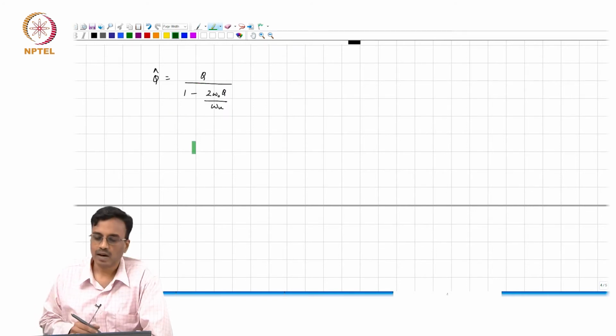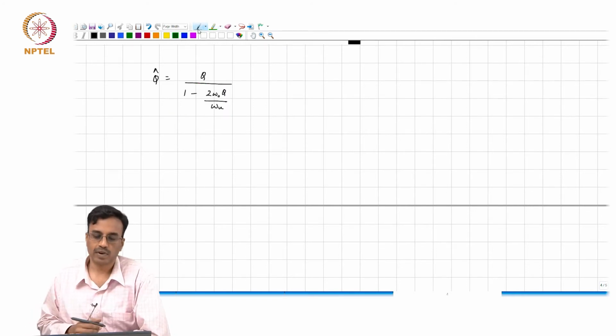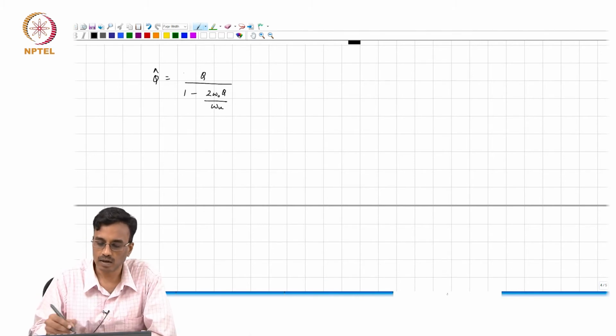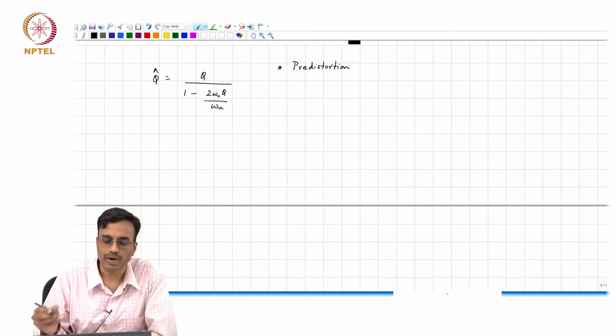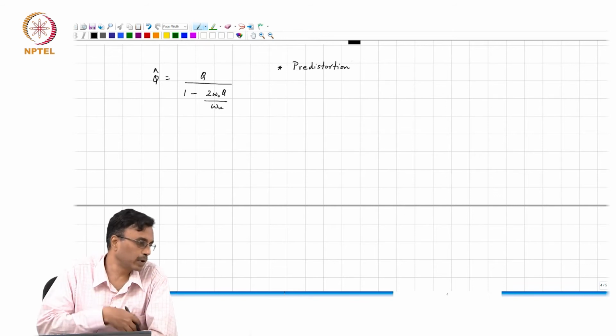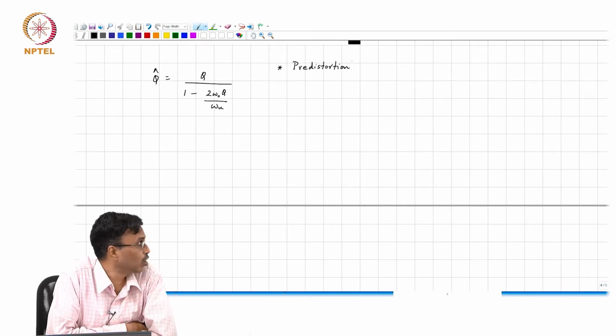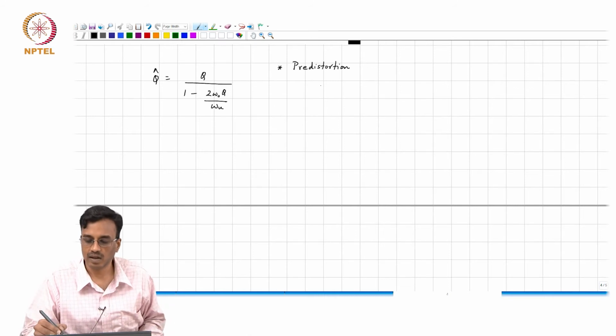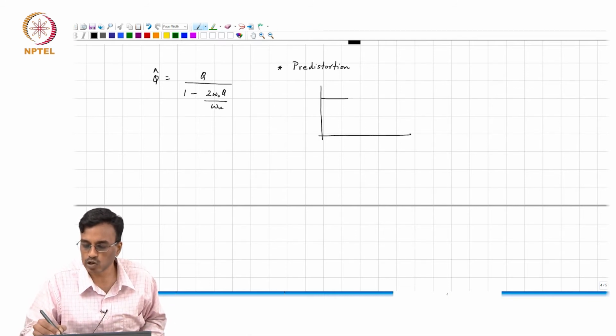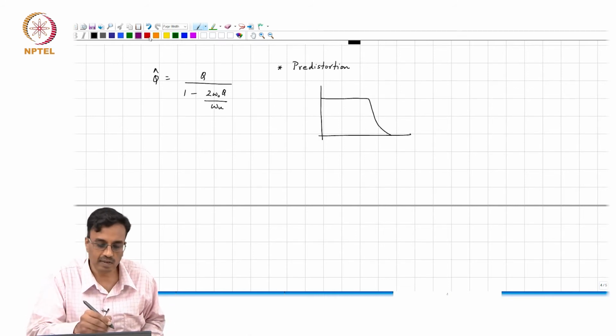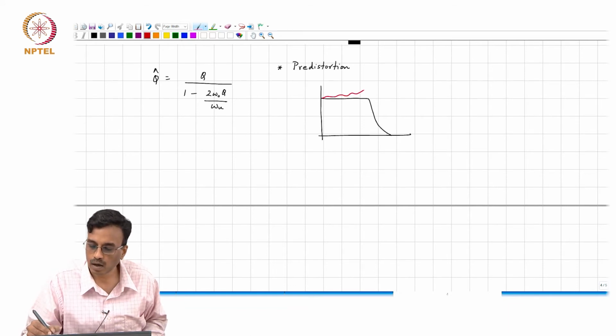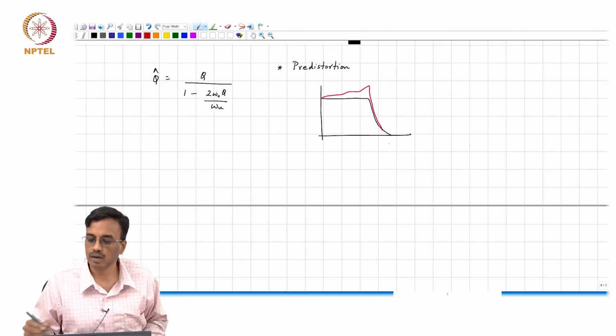There have been other clever ways of trying to fix this problem, right. This way of adjusting the q a priori for the gain bandwidth of the op amp is called pre-distortion of the filter transfer function, right. And the idea is very simple. We know that if we shoot for this, you get something like this.